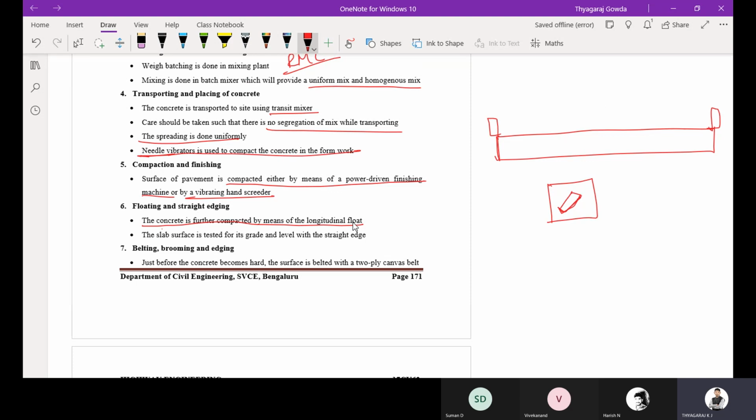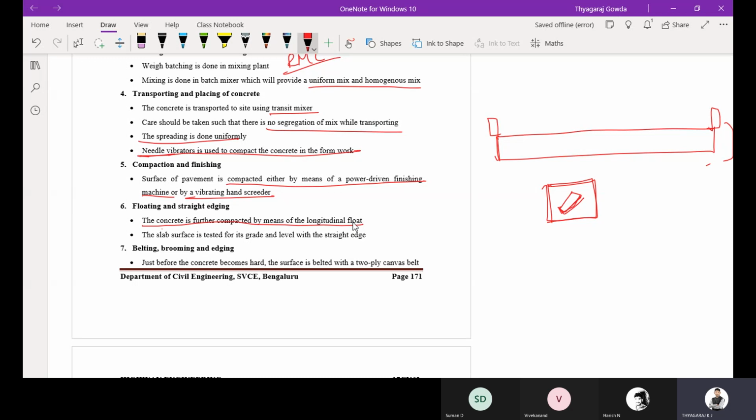Plastering. Have you observed gare chekke? Do you know what I mean by gare chekke? Yes, sir. During plastering you have observed it? Yes, sir. So the same, it will be in square shape, but this will be in a length shape. So using that you are going to do floating.